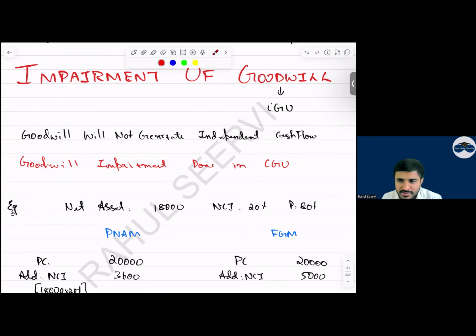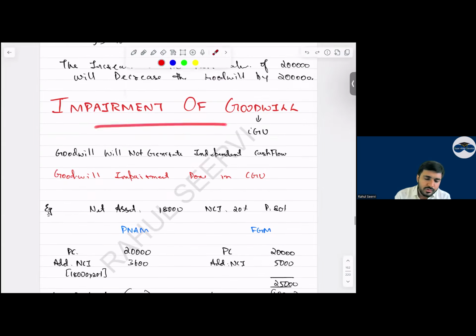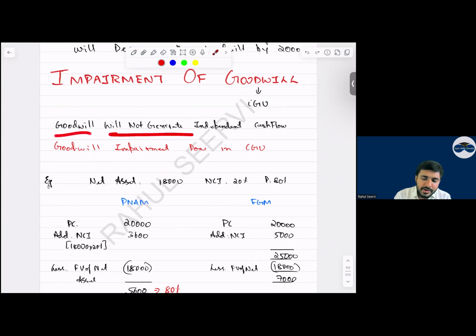Yes, 99% I say it will be given. If it is not given, sir, what should we do? If it is not given, what will we do? See now, impairment of goodwill, what should we do? Goodwill will not generate independent cash flow. So can I say goodwill impairment is done in what?